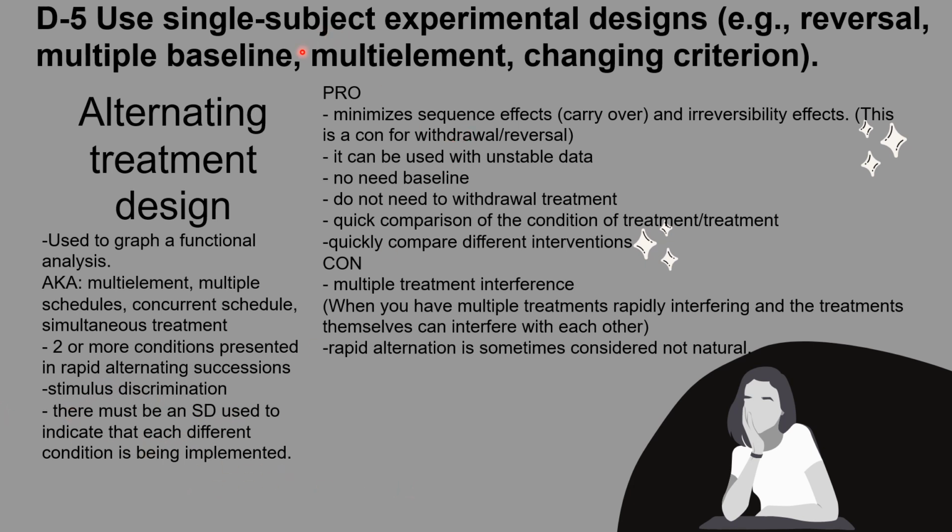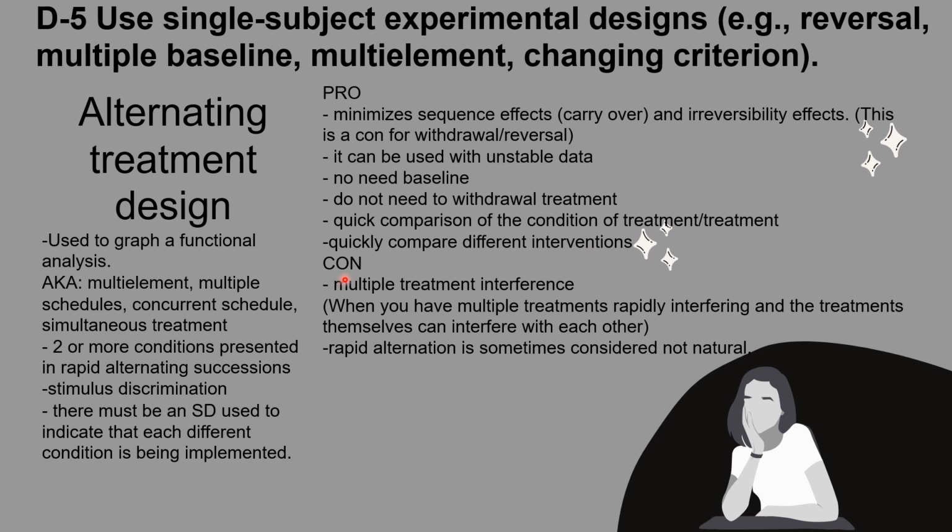Some of the pros for an alternating treatment design are that it minimizes sequence effects and carryover and irreversibility effects, which is a con for withdrawal/reversal design. It can be used with unstable data. There's no need for baseline. You do not need to withdraw treatment. There's a quick comparison of the condition of treatment to treatment, and you can quickly compare different interventions.